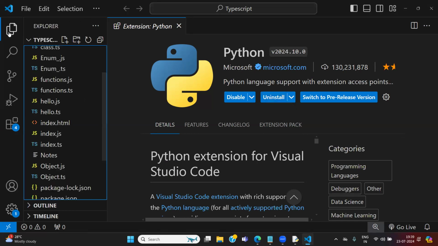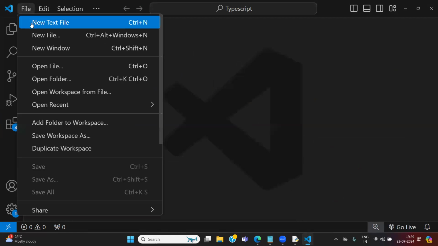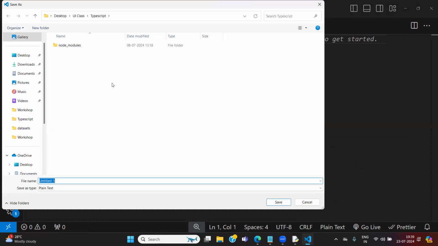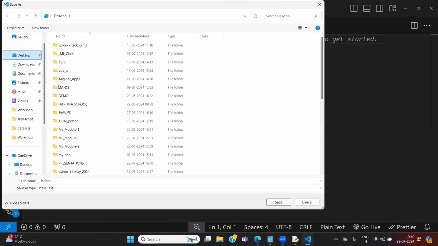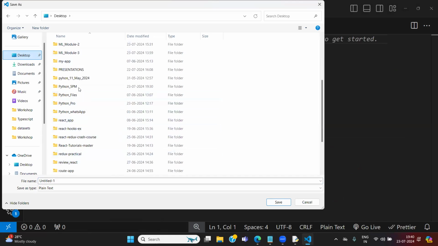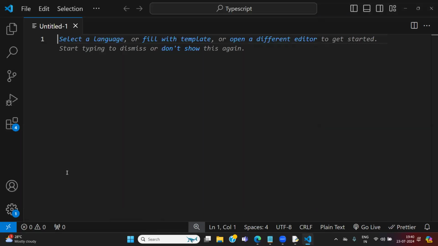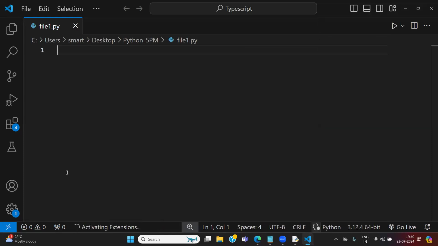Right. Now, straightforward. Go to File, New Text File, Save As. I already created file.py, it is already available. Now I am going with file1.py. Don't use file.py again, because file.py is already available. I created it from IDLE. But now I am working on VS Code. Now I am giving file1.py. Just save it. Python is ready.